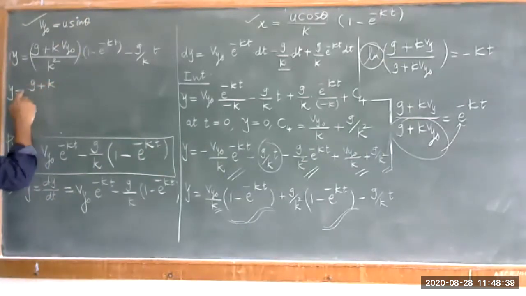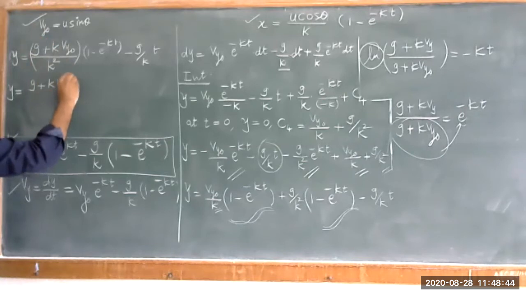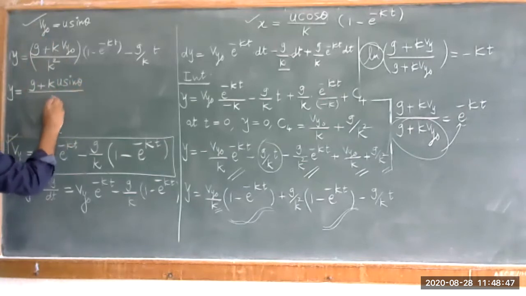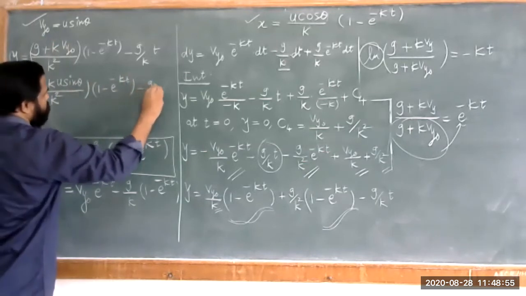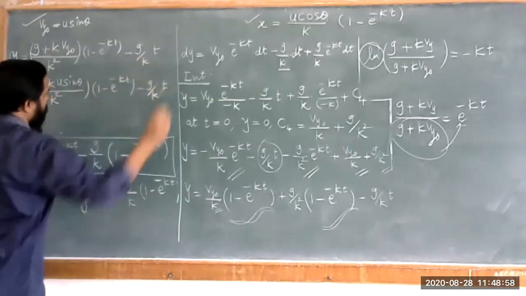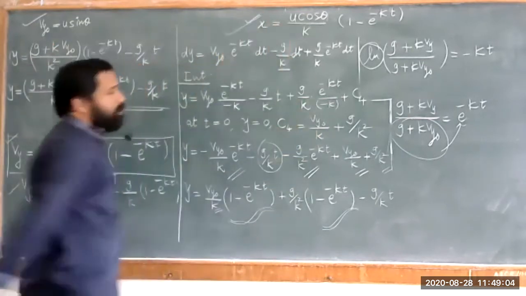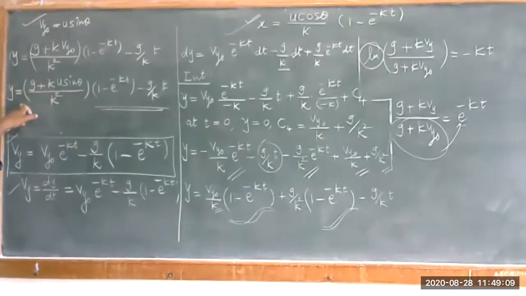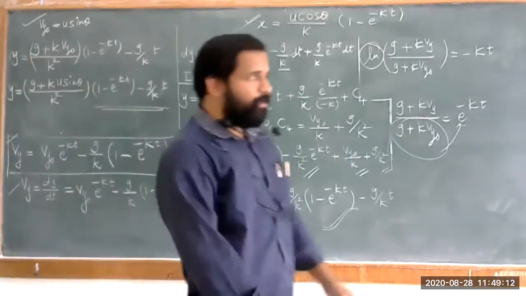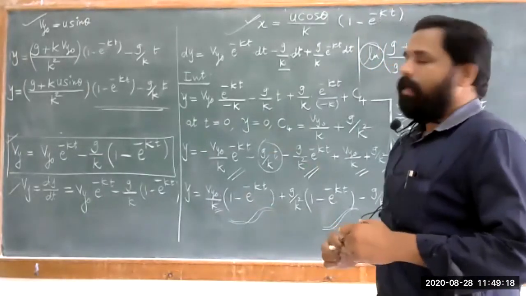It is given as g plus k into u sine theta divided by k square into 1 minus e raised to minus kt, minus g upon k into t. So this is your second equation. The first equation is x equal to u cos theta upon k into 1 minus e raised to minus kt. The second is g plus k u sin theta upon k square into 1 minus e raised to minus kt minus g upon k into t.